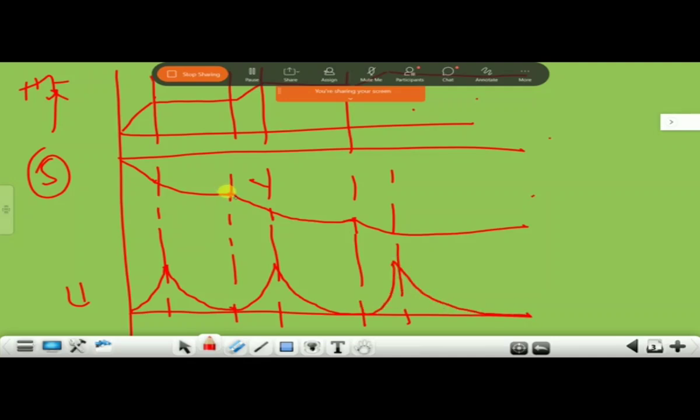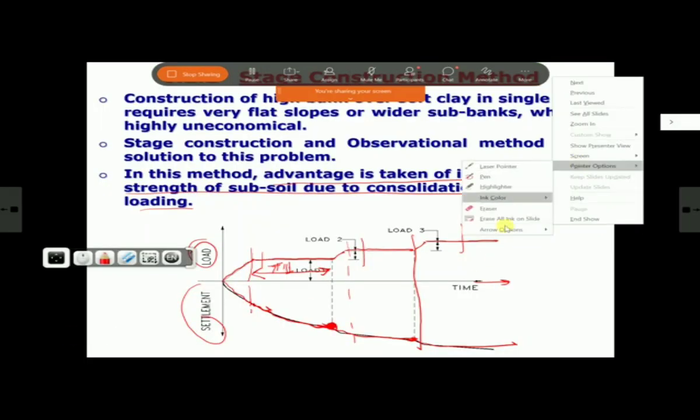So settlement also, the increase in settlement will almost stabilize or reach a limit, and excess pore water pressure will become 0, or normally you don't go to 100% consolidation, so maybe you will take 90% or so. It will become around 90% of the original value. Then here you can start building the next stage. This is the concept of stage construction, and this is very, very common. This is rather most common.